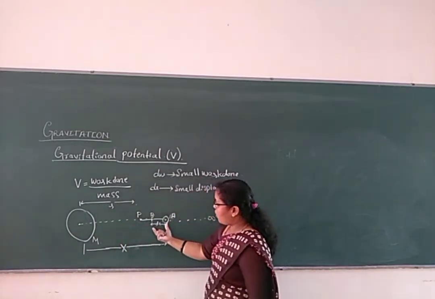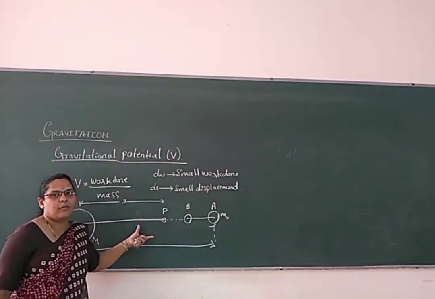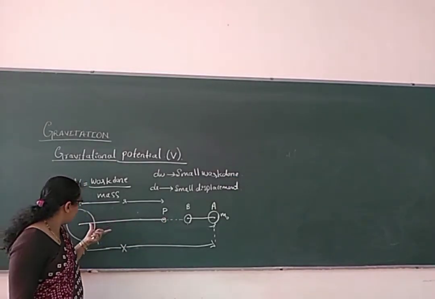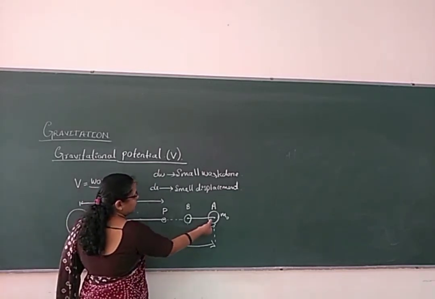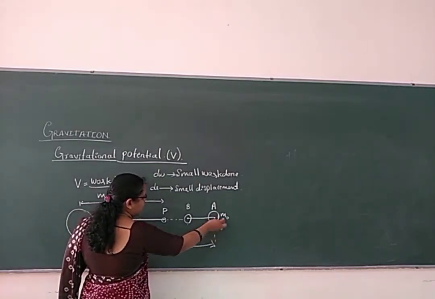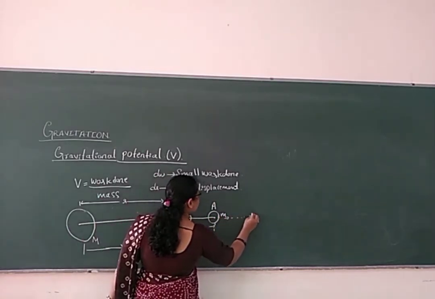Okay, so this is a small piece of work we are doing to see how the process takes place. That diagram is very small, so I have made it larger here. Let us consider a body of unit mass m0. I have noted it here as m0, and it is in the infinity range.